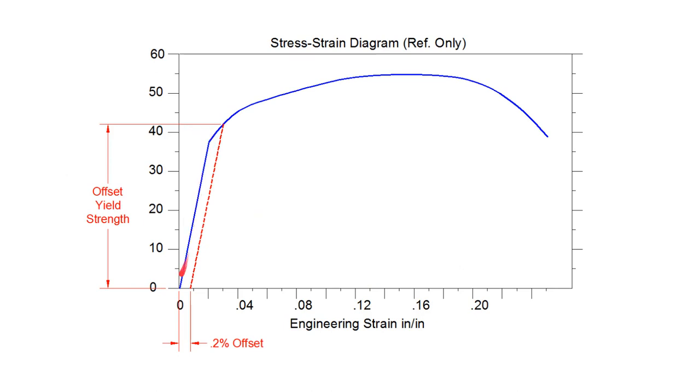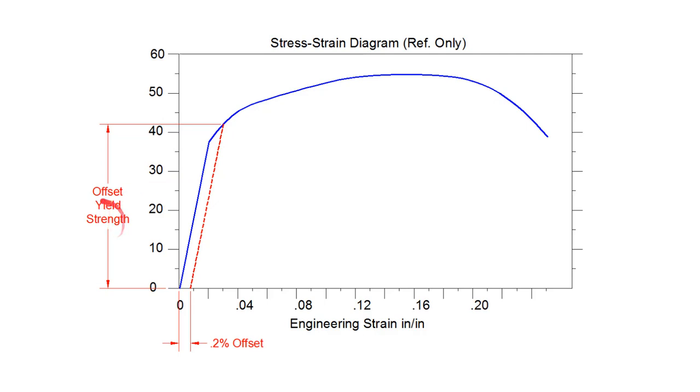If we're talking about the elastic limit, then we're talking about physically testing this part, loading it and unloading it until we find a point where if we load it with that much stress, it will not return to its original length. We could be talking about the proportional limit. If we're talking about the proportional limit, then we are talking about this line and where this line ceases to be straight. Now, all three of these happen at roughly the same point.